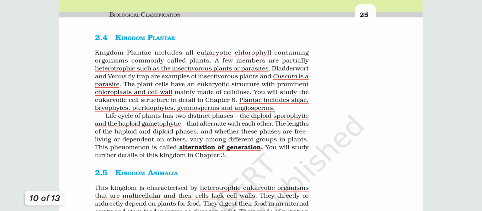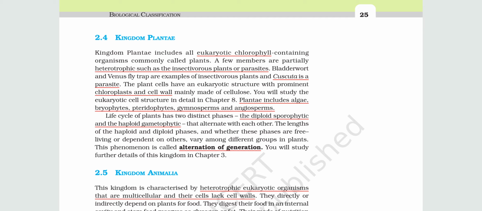Next, kingdom Plantae. Kingdom Plantae includes all the eukaryotic chlorophyll containing organisms commonly called plants. So these are eukaryotic and also have chlorophyll. If they have chlorophyll, that means they can produce their own food. That means they are autotrophic organisms also. But some are heterotrophic, such as insectivorous plants.